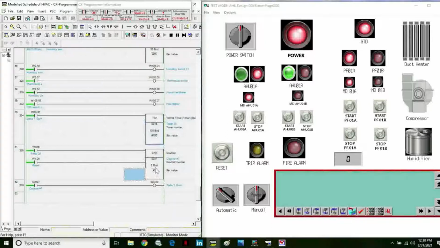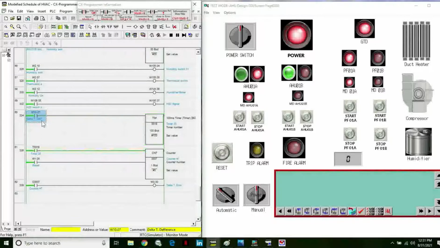We still have 2 counts of error to go. It will count until this timer relay gives a signal to the counter timer that the error is counted a second time. Having counted for the second time, it gives a signal of fault.